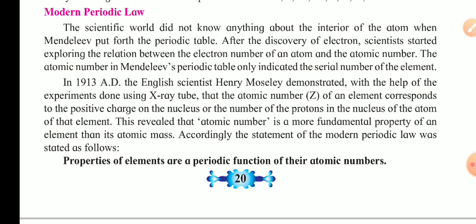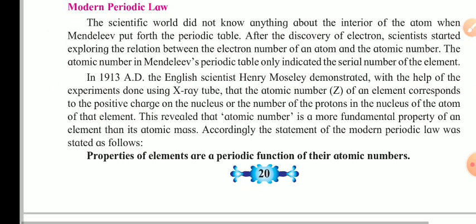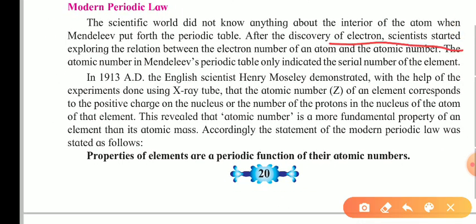So after the discovery of the electron, scientists started exploring the relation between the electron number and the atomic number. They gave the concept of the atomic number at that time, and Mendeleev's periodic table only indicated the serial number in that classification. If you look at the modern periodic table, the numbers given, the atomic numbers, were used only as serial numbers to arrange the elements.